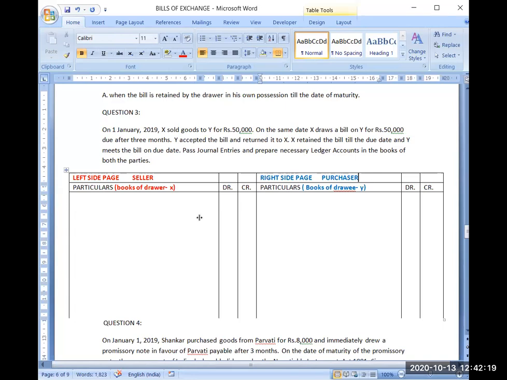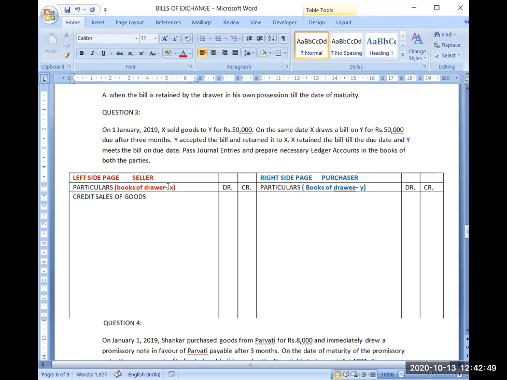That's why we have used two pages, because most of the times, questions will be asking you journal entries in books of accounts of both of the parties, the seller as well as the purchaser. So you should be knowing and understanding the transactions from the point of view of both. Now the first transaction will be credit sales of goods.